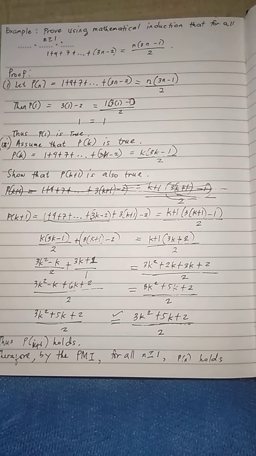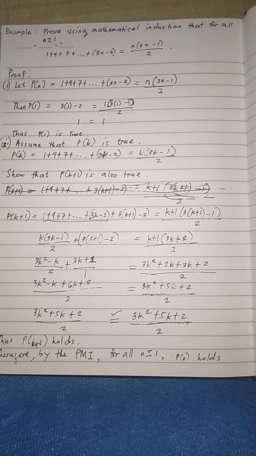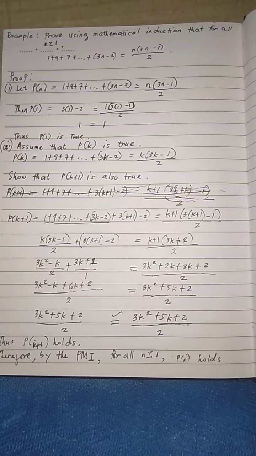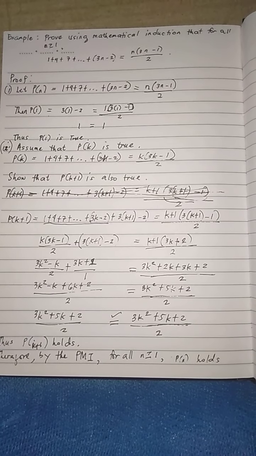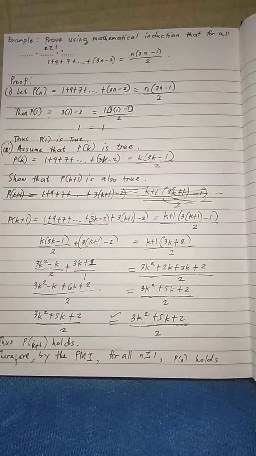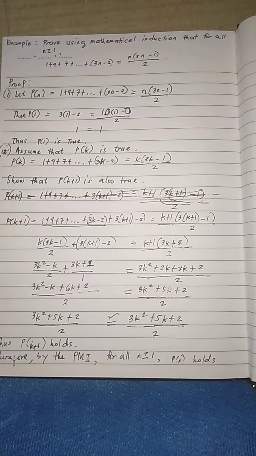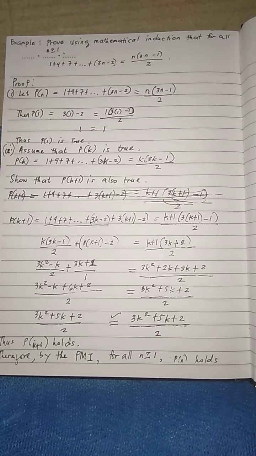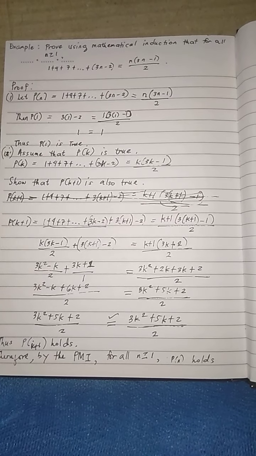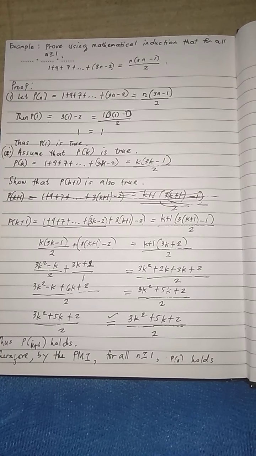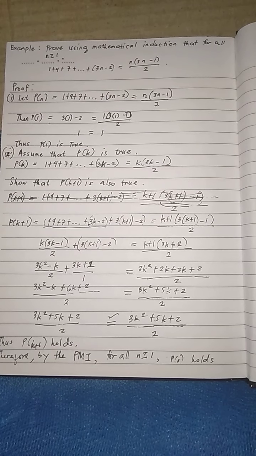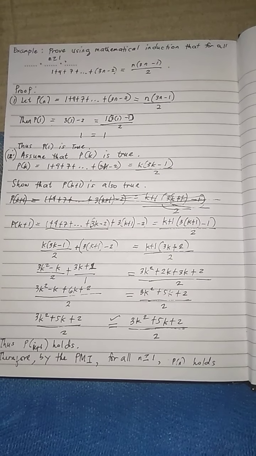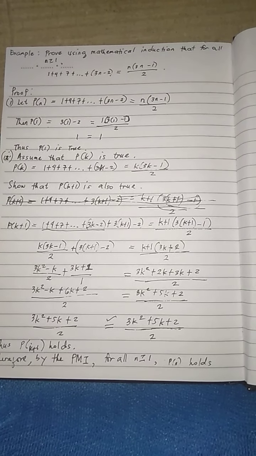Now, since n should be greater than or equal to 1, the smallest value is 1. So, that's why we have P of 1. We substitute n with 1 in 3n minus 2, and that becomes 3 times 1 minus 2. On the right side, n times 3n minus 1 over 2, we substitute n with 1, and that becomes 1 times 3 times 1 minus 1 over 2.